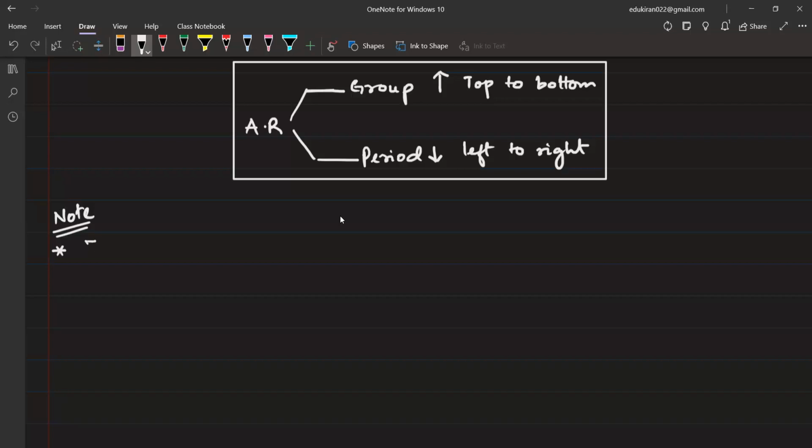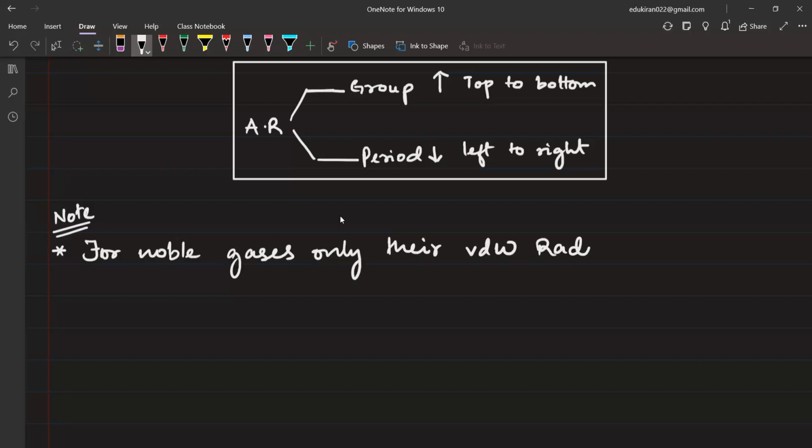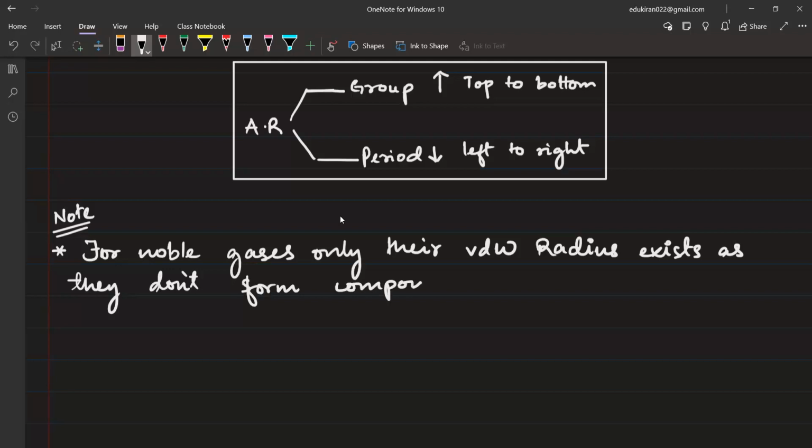For noble gases, only their van der Waal radius exists, as they don't form compounds. Therefore, along the period,